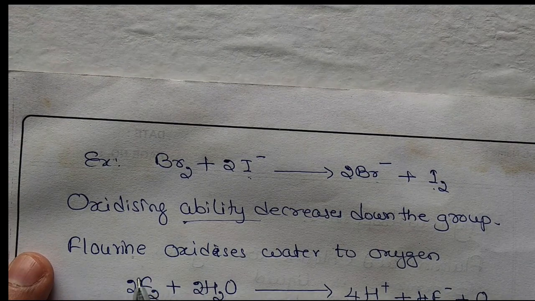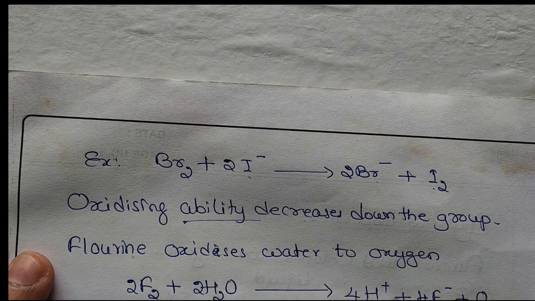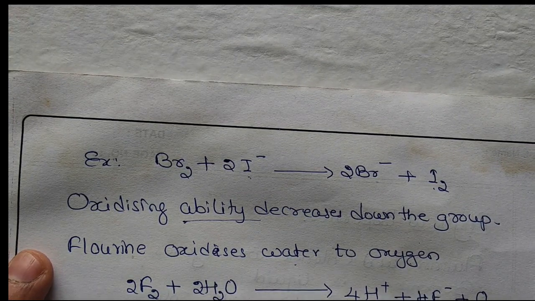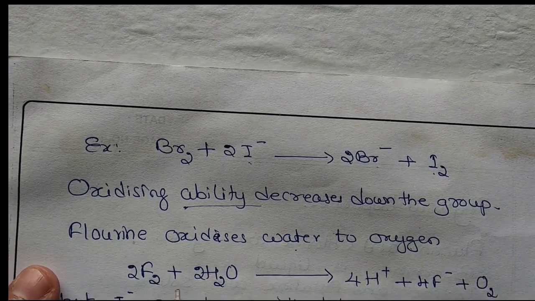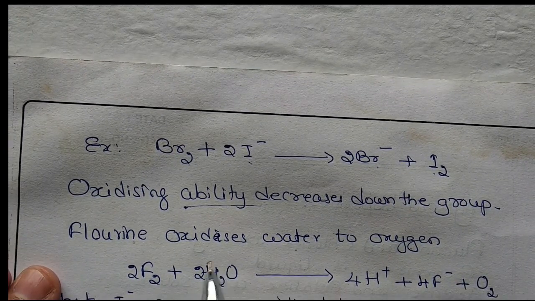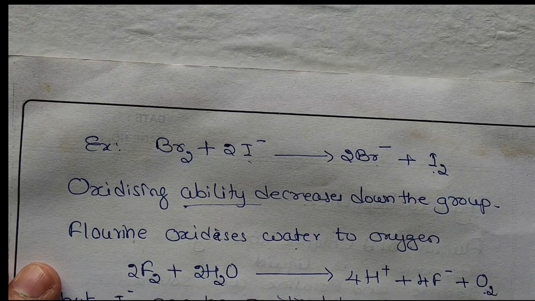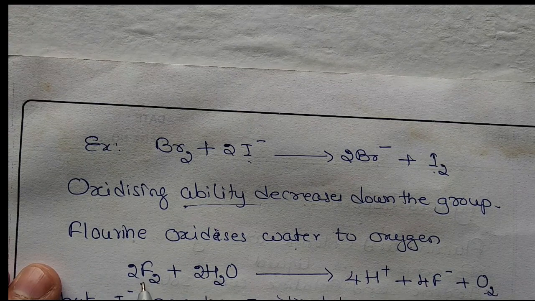For example, fluorine oxidizes water to oxygen, but iodine does not do that, it is reversed. Fluorine oxidizes water to oxygen. Example, fluorine and water is there. It oxidizes water to oxygen. Water is converted into oxygen. That is, it acts as an oxidizing agent. Fluorine oxidizes water to give H plus. This is actually HF, hydrofluoric acid, but it ionizes to give H plus and F minus, and oxygen.